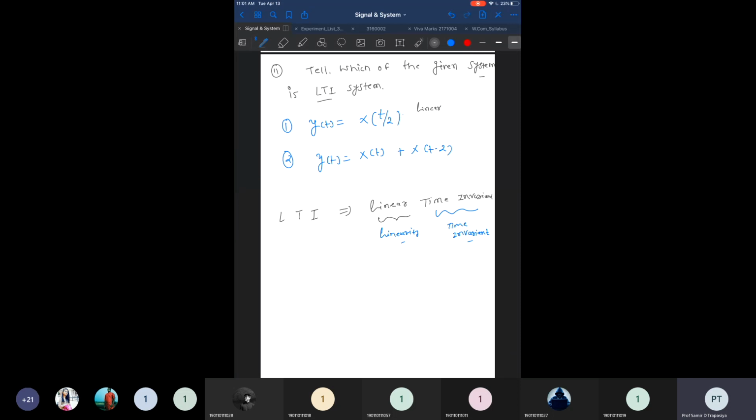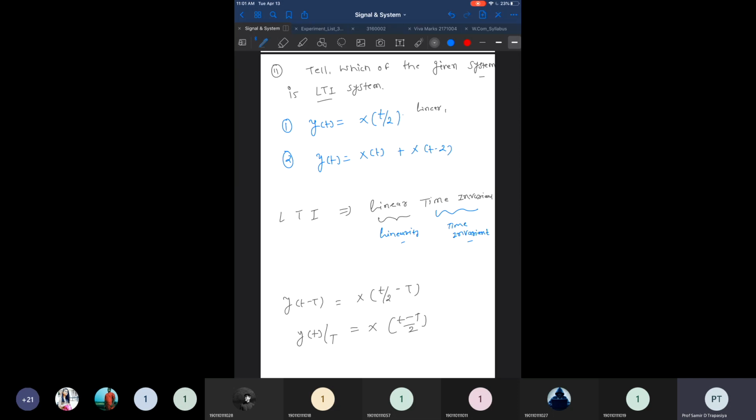The reason is that if we take y of t, then it becomes x of t by 2 minus t, so that becomes y of t minus t, right? And if you take y of t and only replace t, that becomes x of t minus t by 2. So both will not match.